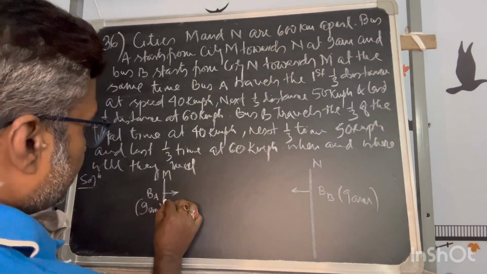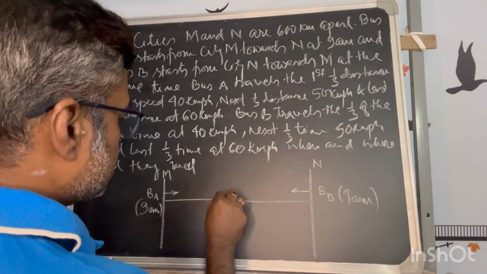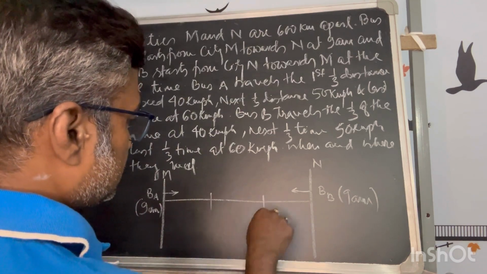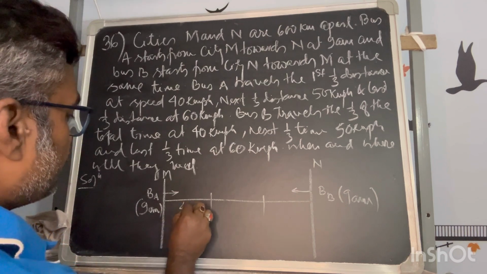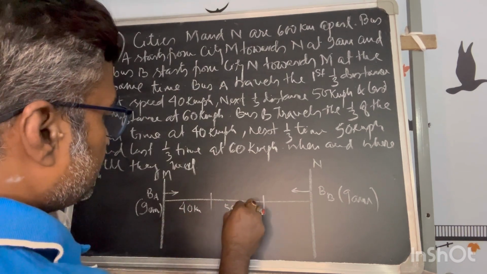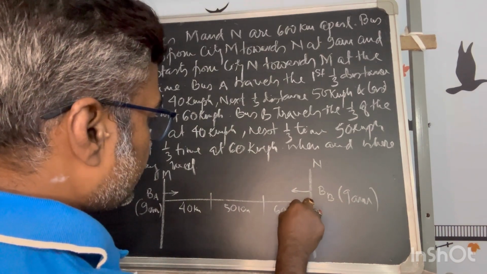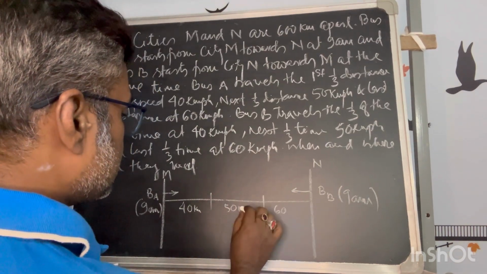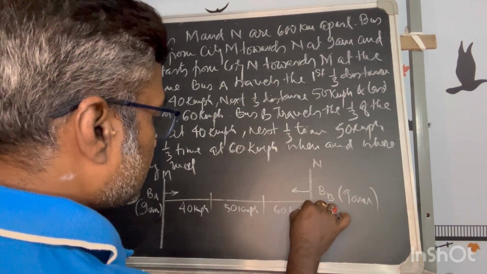If I divide the total distance in 3 segments, the first 1/3 is at 40 kilometer per hour, this is 50 kilometer per hour, this is 60 kilometer per hour.